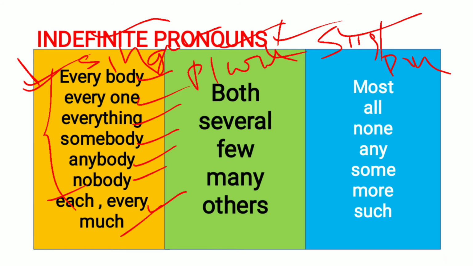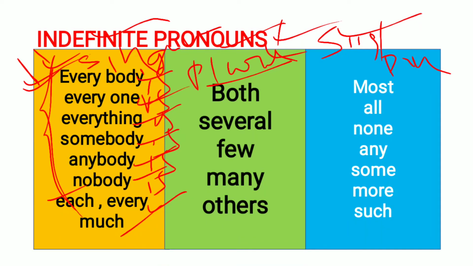They are always singular. For example, everybody is, everyone is, everything is, somebody is, anybody is, nobody is. Like that we are using the singular verb. So they are the singular indefinite pronouns.